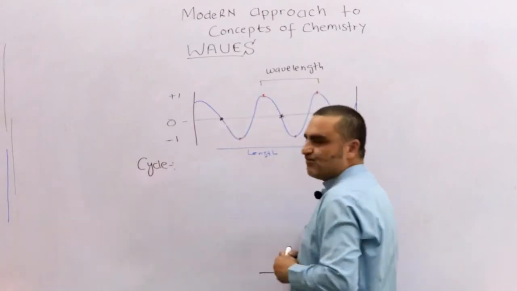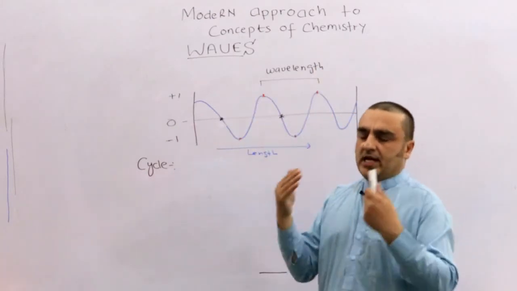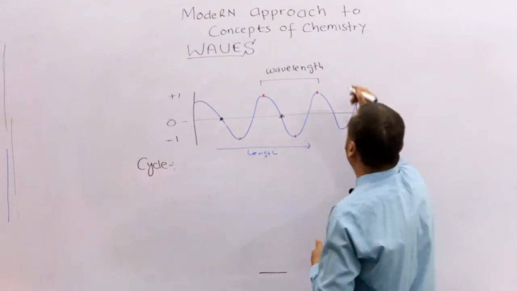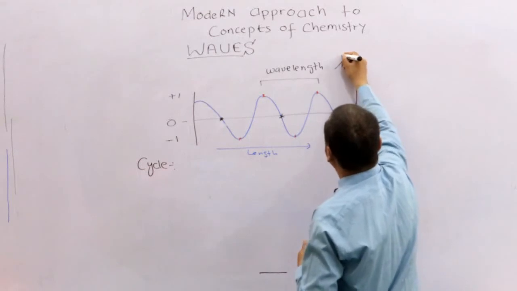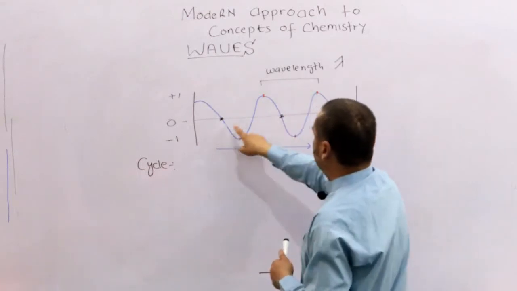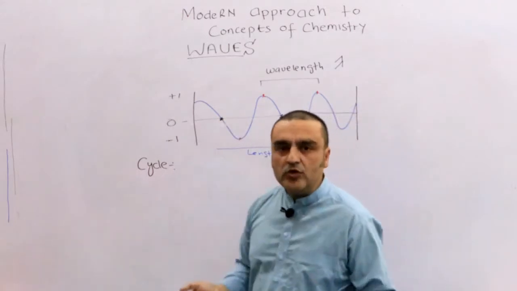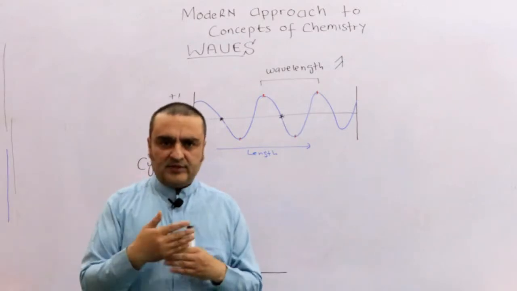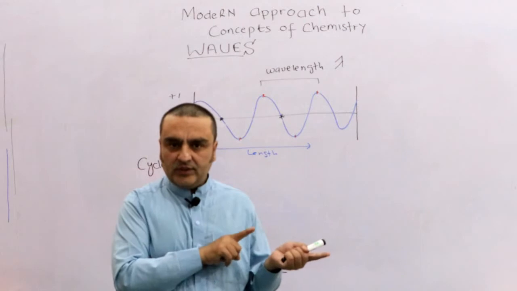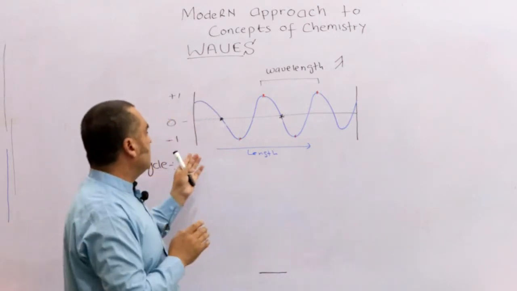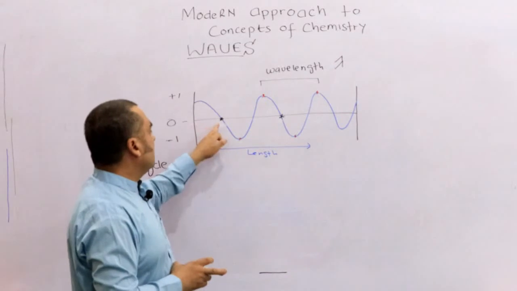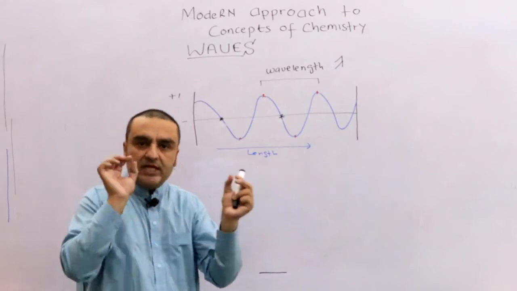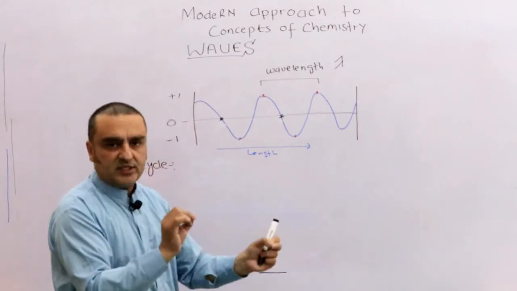Okay, so the wavelength is represented by a specific symbol called lambda. So this is a wavelength, and from here to here it is again a wavelength. It is one full wave. Okay, so what is a cycle? You can say a cycle is one full oscillation or one full wave. Okay, or you can also say that a cycle is the two same points on a wave. The immediate two same points of a wave is a cycle.